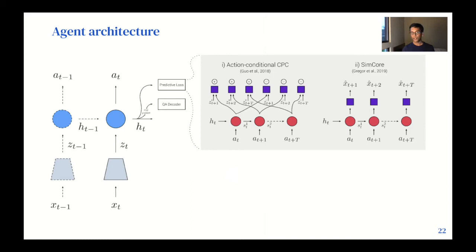We also have a question answering decoder that I alluded to earlier. And crucially, there's a stop gradient between the question answering decoder and the hidden state of the RNNs. The gradients from the question answering decoder are not backpropagated into the agent. Architecturally, the question answering decoder is fairly straightforward. We feed the hidden state of the policy RNN and words from the question into an LSTM to predict an answer.